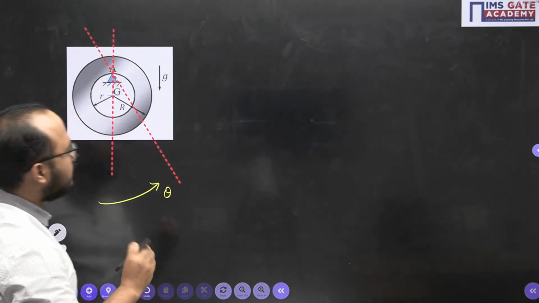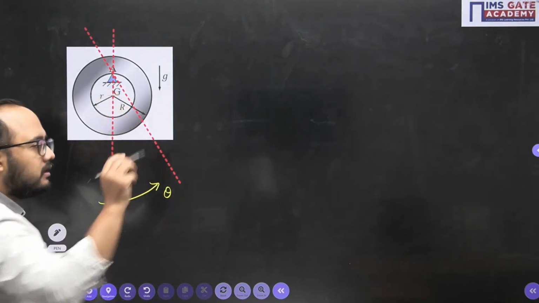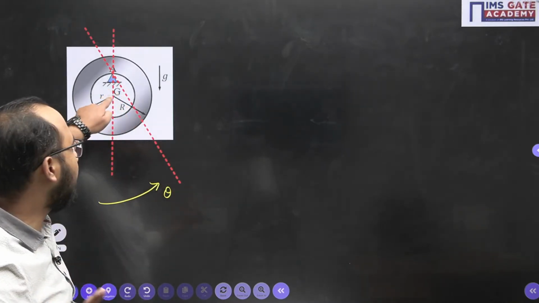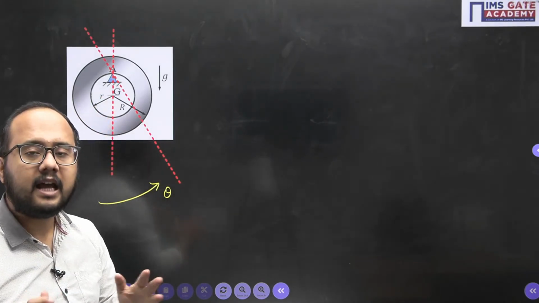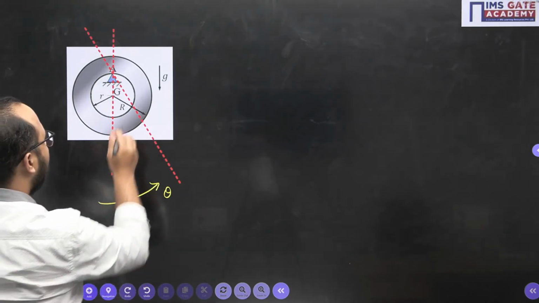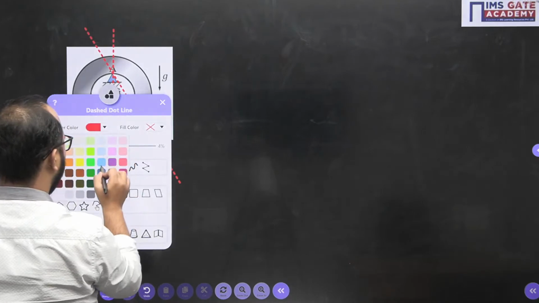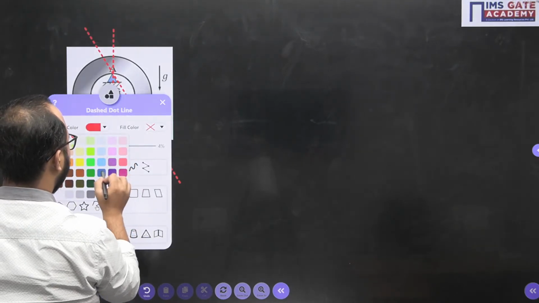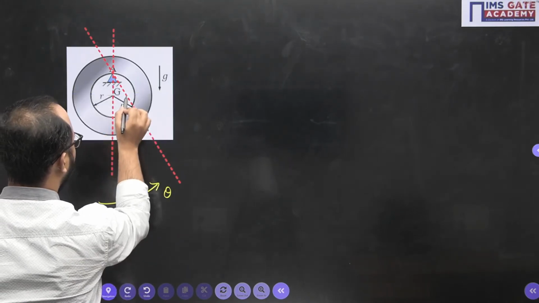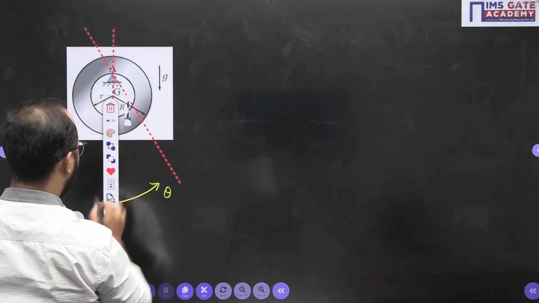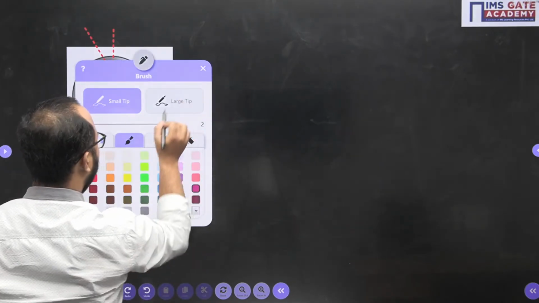Now because of this angular disturbance, what will happen? The CG point, the point where the weight is acting, has been shifted to this point, and from there the weight will be acting.